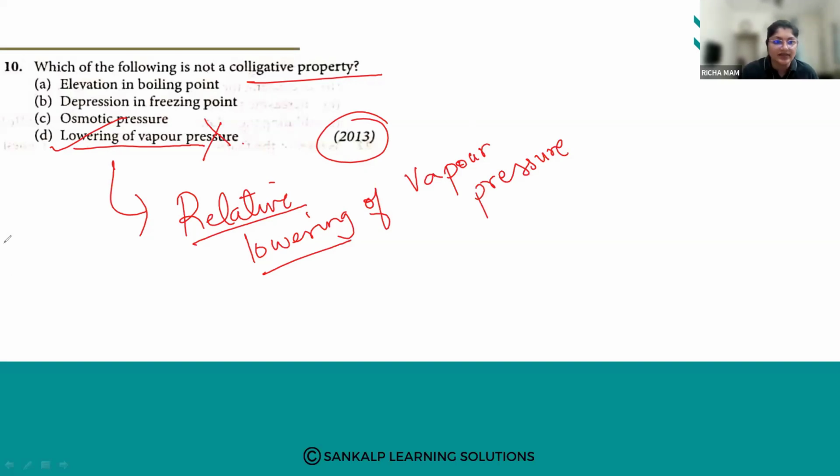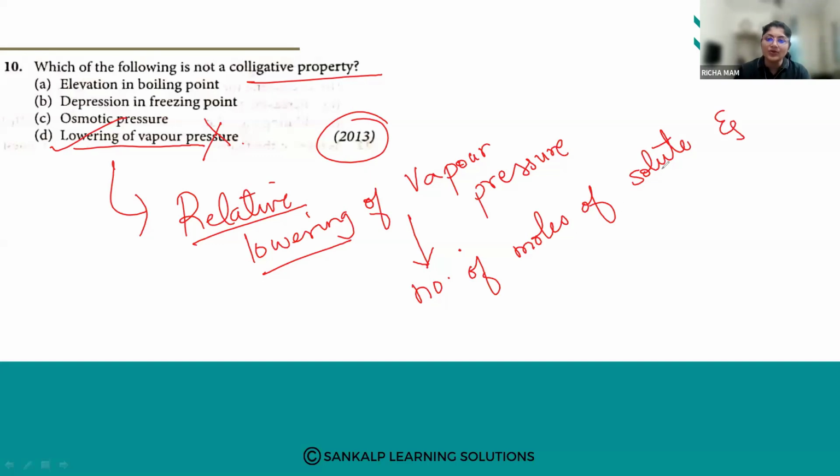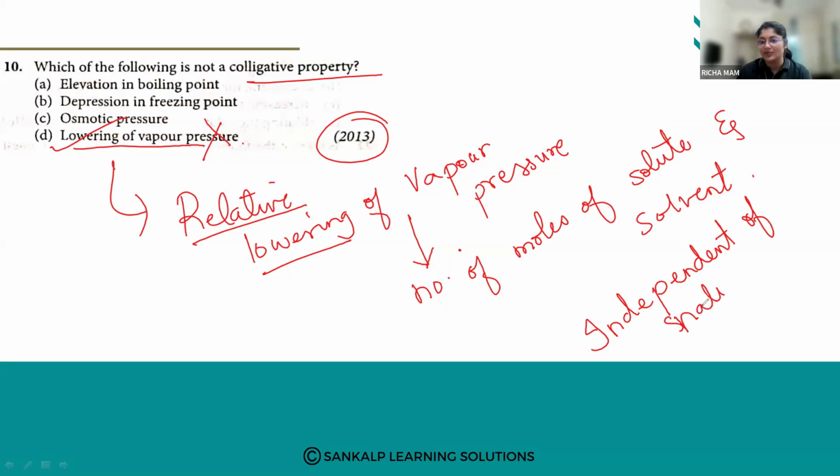Yes, Suraya has also answered it correct. So lowering of vapor pressure is not a colligative property. Relative lowering of vapor pressure is a colligative property. What is colligative property? It depends upon the number of moles of solute and solvent particles. It depends only upon the number of moles of solute and solvent, and it is independent of nature of solute.